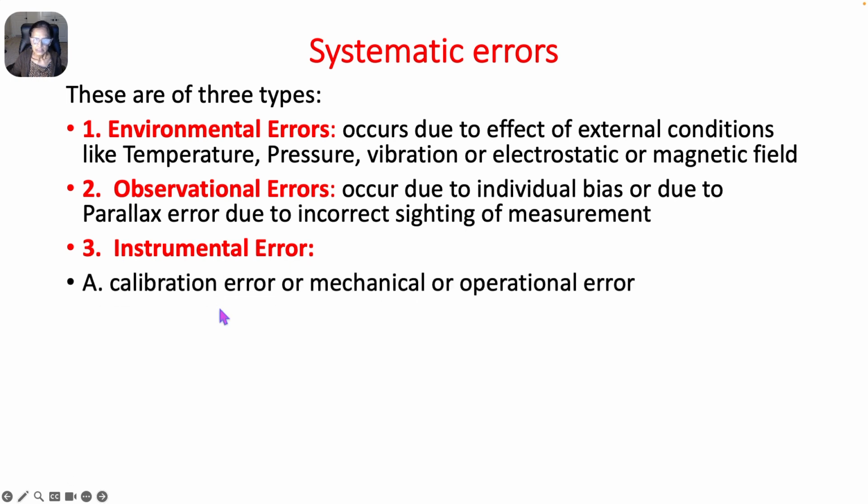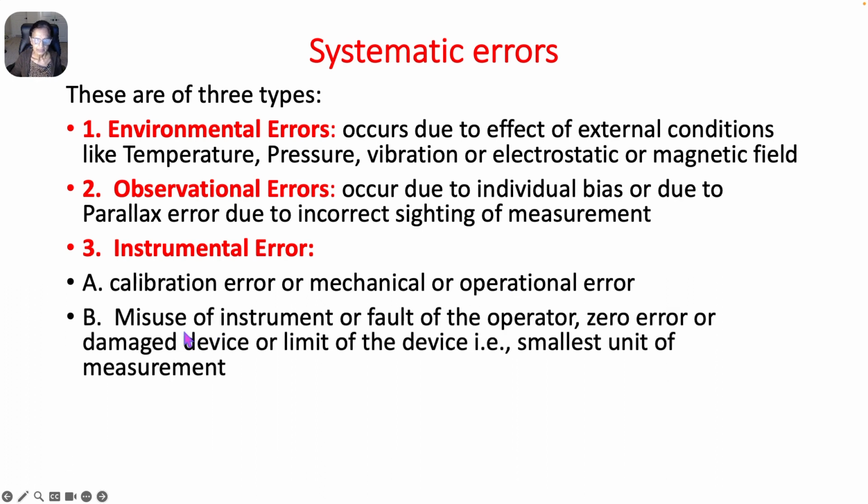Instrumental error is again of three different types. One is calibration error. The instrument is not calibrated properly. Another is operational error: the experimenter does not operate the machine properly, a misuse of the instrument or fault of the operator. Then zero error. The device is not set to zero properly, or the device is damaged, or the device has a limitation of, let's say, 0.1 mg, the smallest unit of measurement, so we cannot measure anything lesser than 0.1. This also results in instrumental error.